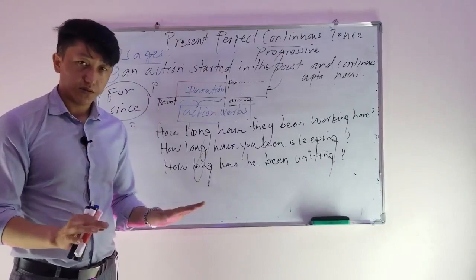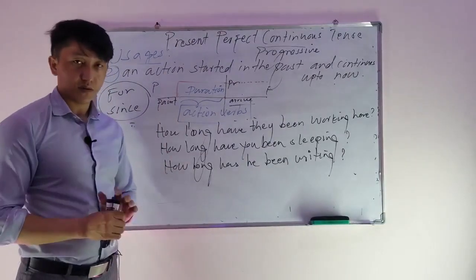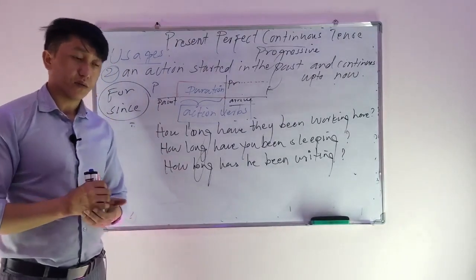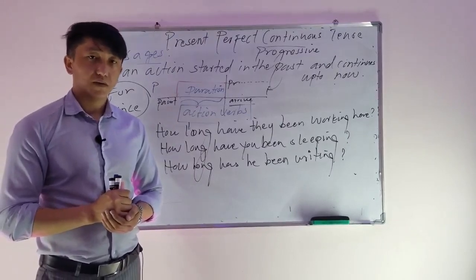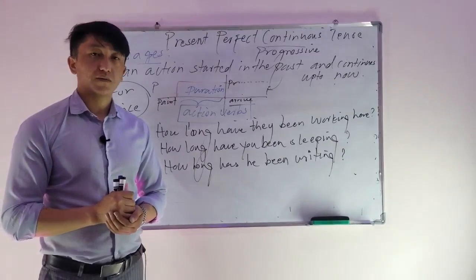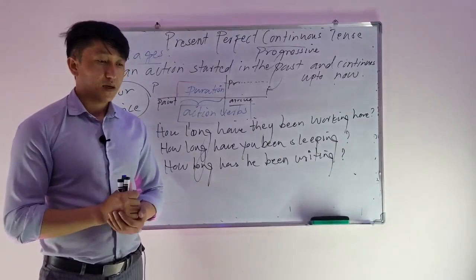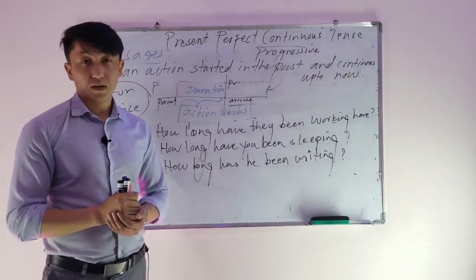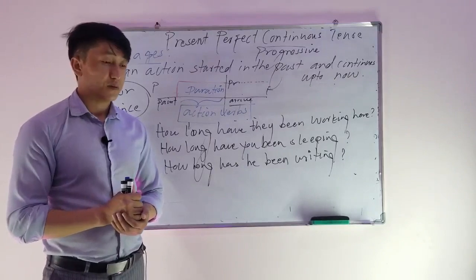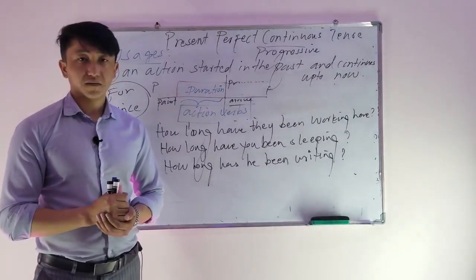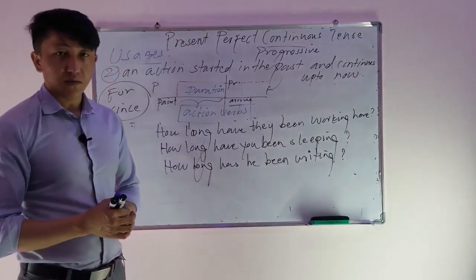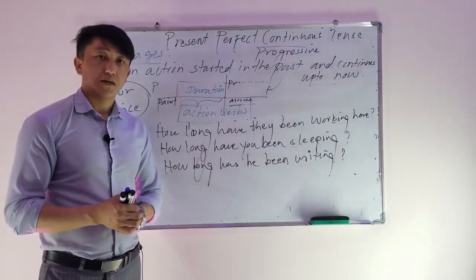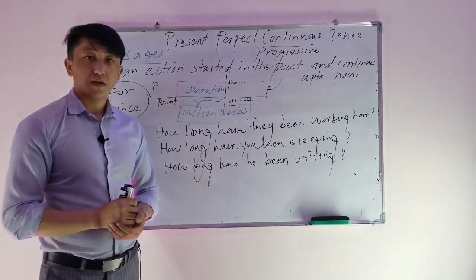We discussed the structures, we discussed the usages, and we also discussed how we can change them to negative and questions. Sometimes we can also use it for the duration and repetition of an action. For example, you can say I have been working all day. She has been visiting London for years. Now, this is all about present perfect continuous tense, and this is the end, and thank you very much.